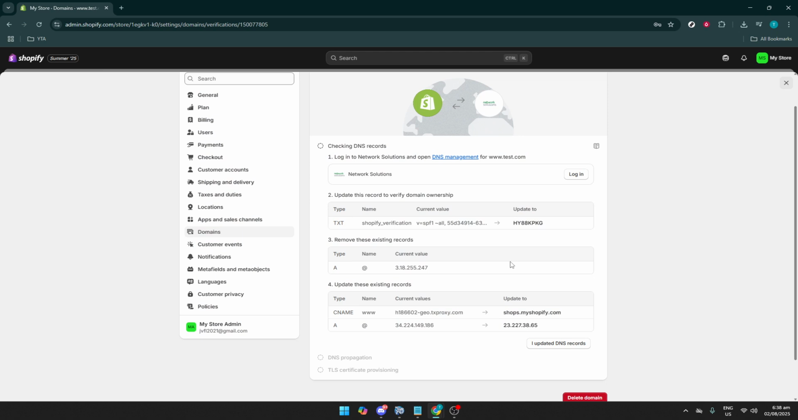And that's it! Once the setup process is complete, Shopify will periodically check your domain settings to confirm everything is correctly configured. Keep in mind that DNS changes can sometimes take up to 48 hours to fully propagate, so don't worry if you don't see immediate changes.